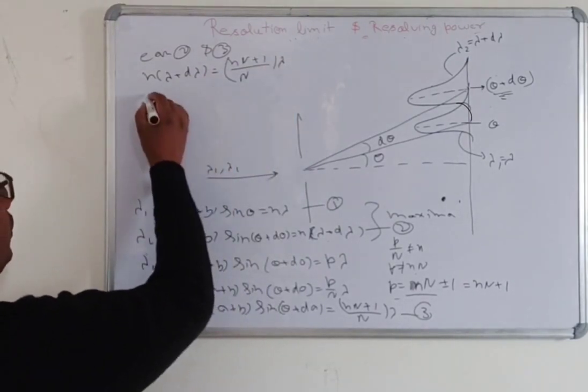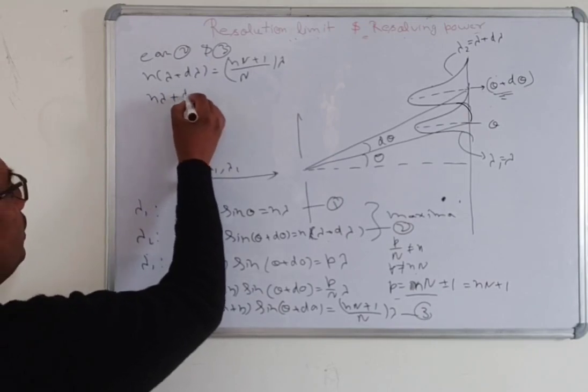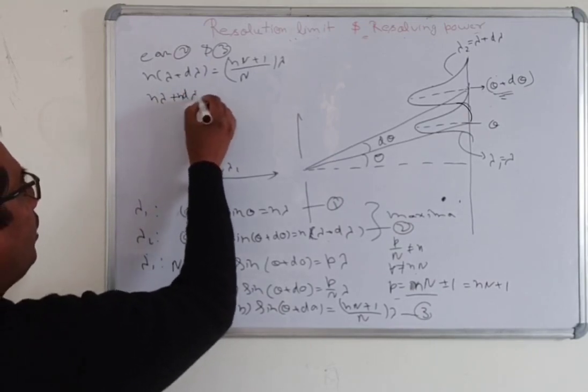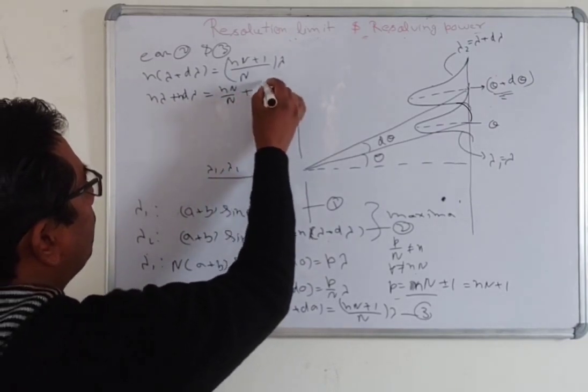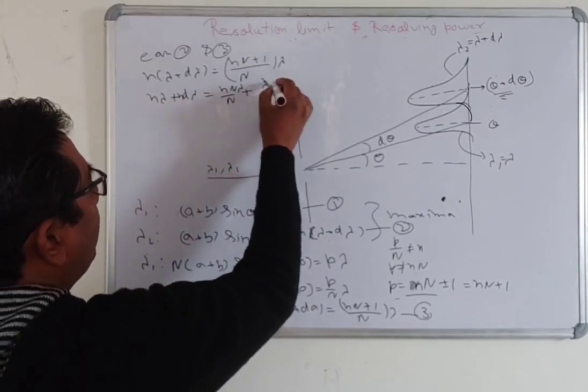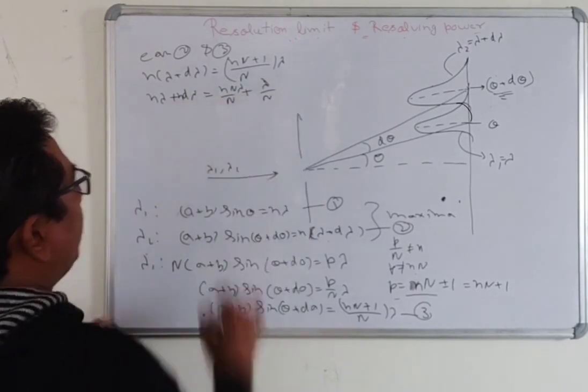Now we can write n lambda plus n d lambda is equal to (n plus 1) lambda divided by n.